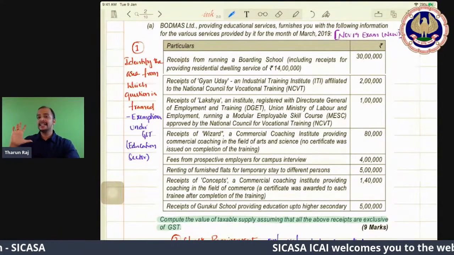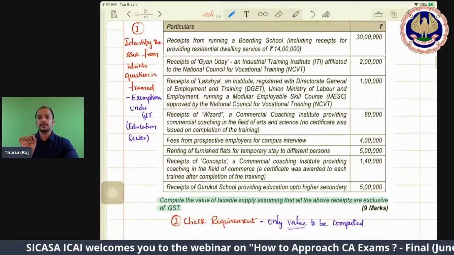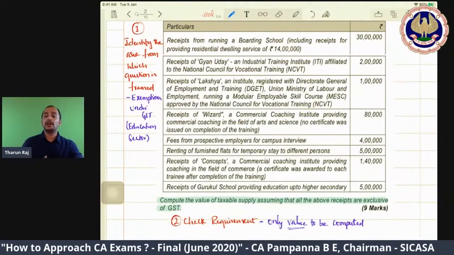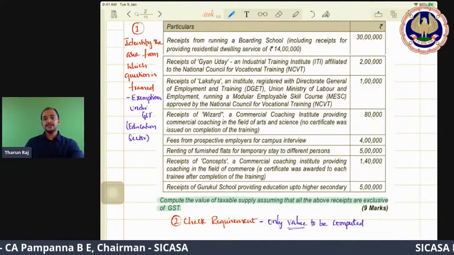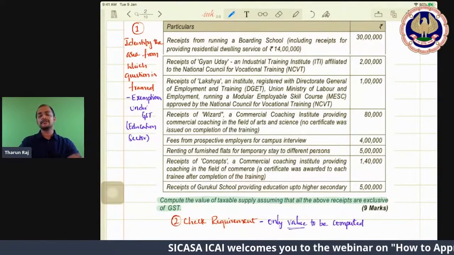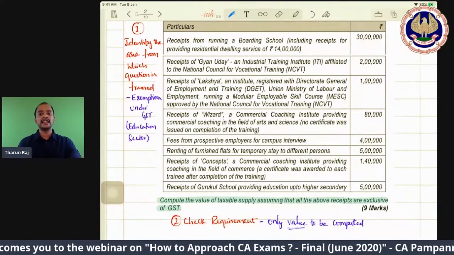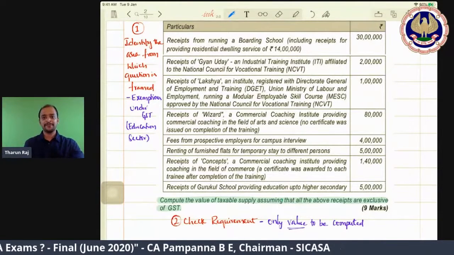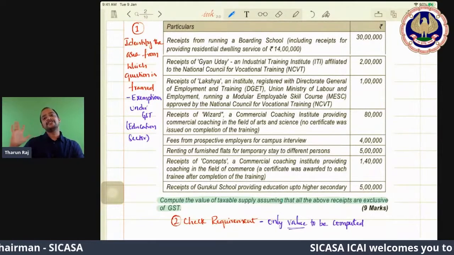Now, having identified this, second, check the requirement. Very, very important, because the majority of the students will not know the purpose for which they are reading the question. So they will read the question. See, we should not comment on them. They are reading the question, but the only problem is they will keep on reading. They will not know what to do in the answer sheet. So they don't know where to start. This problem can be tackled when you know the requirement.